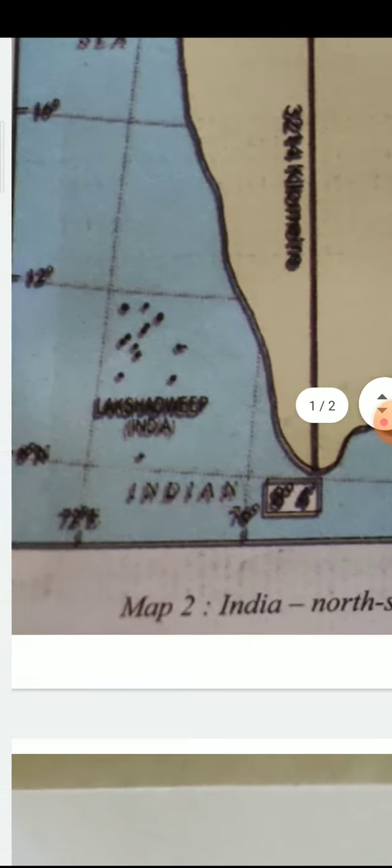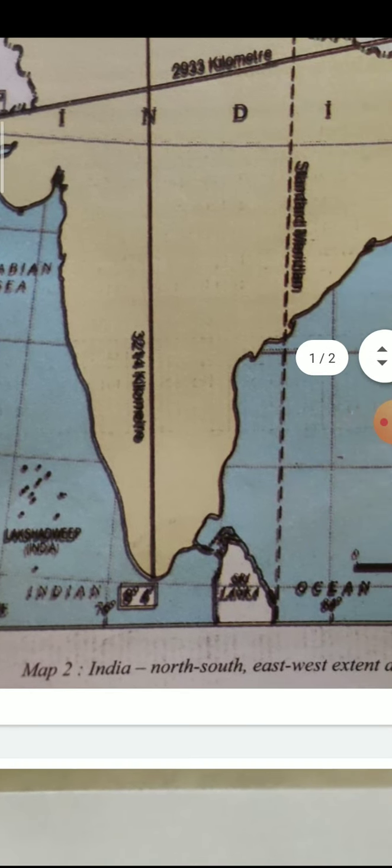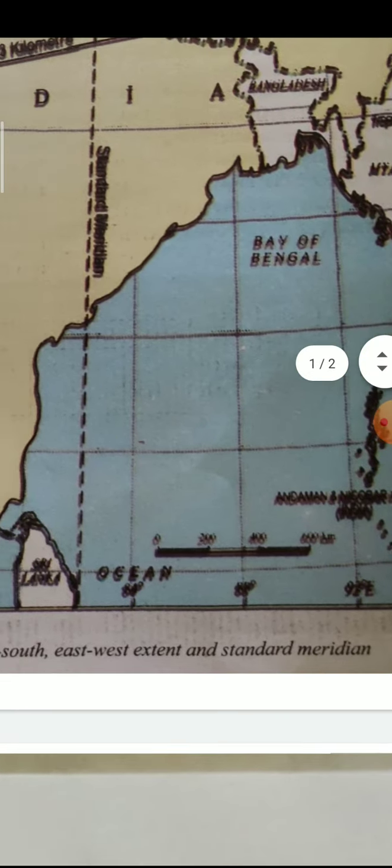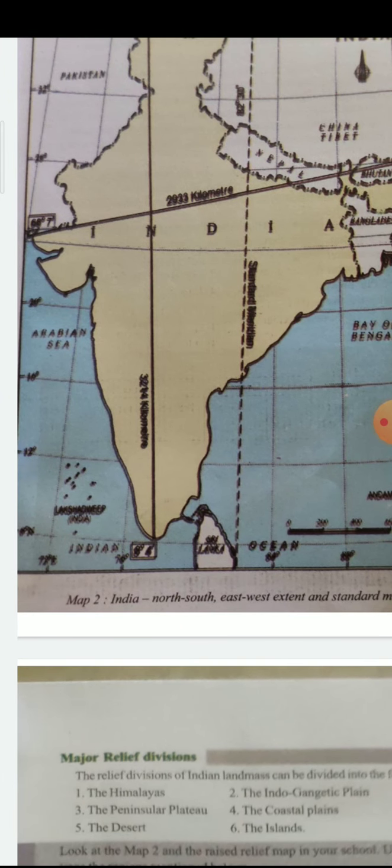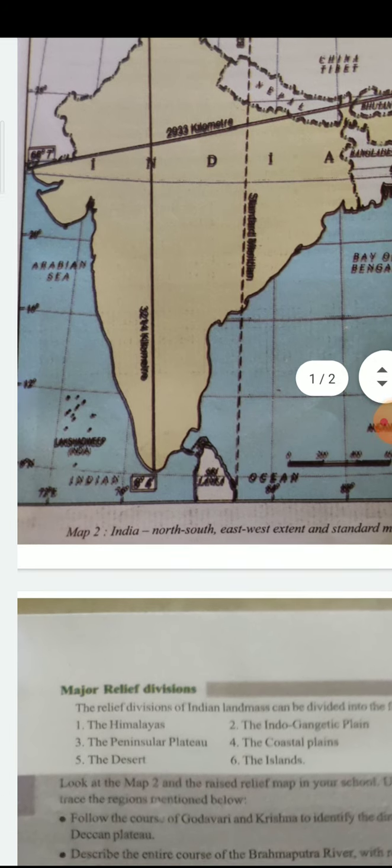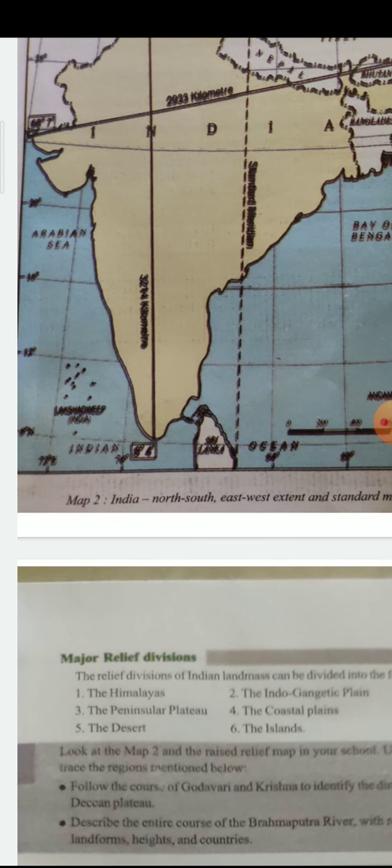These are the islands located on both sides of our seas. That means in the east part we have the Bay of Bengal, and in the west part we have the Arabian Sea. And these are the main and major relief divisions of India.